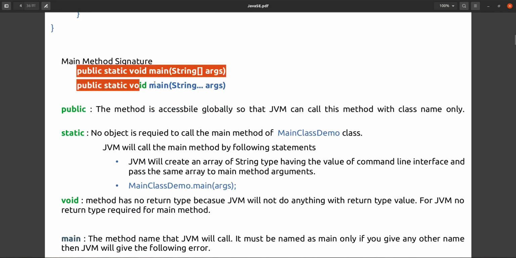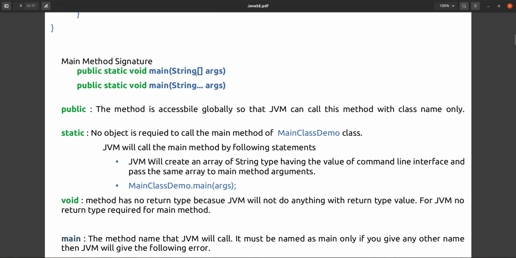There are actually two types of signature. The rest is the same, public static void main. You can give a String array argument or String varargs also, that is the same, because varargs is nothing but an array only. While calling this method, you can give a single argument, multiple arguments, or an array also. It's up to your choice.